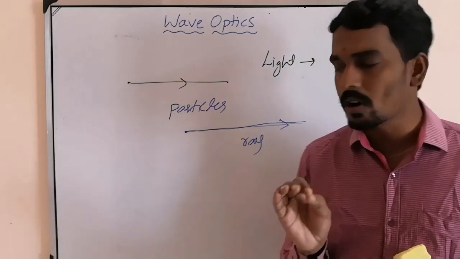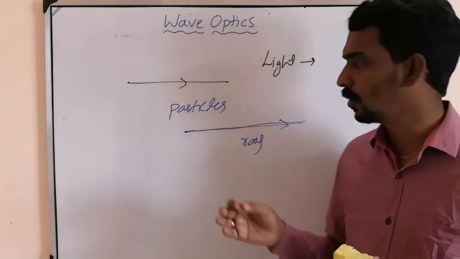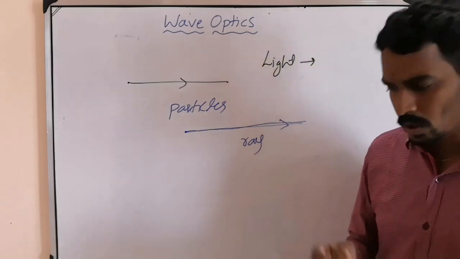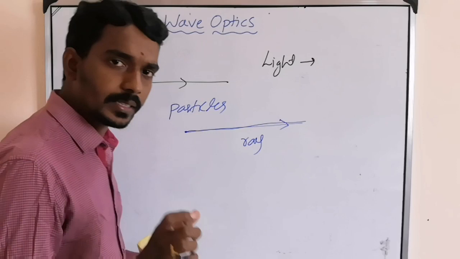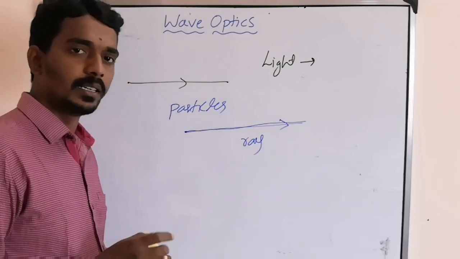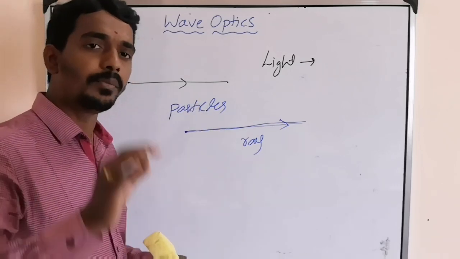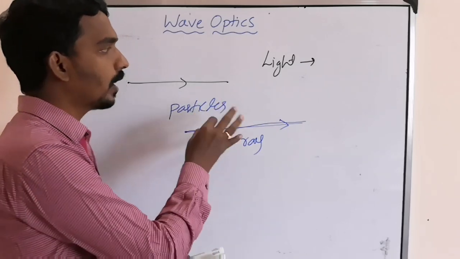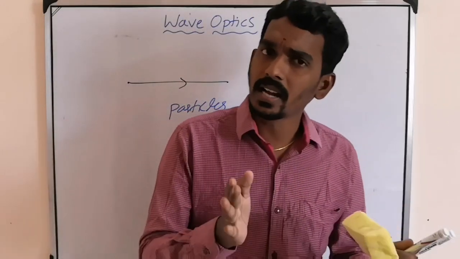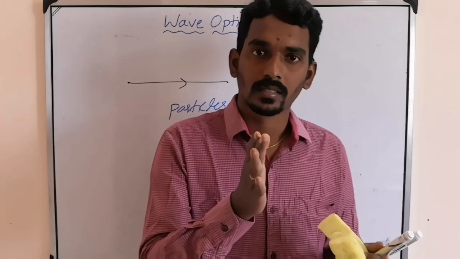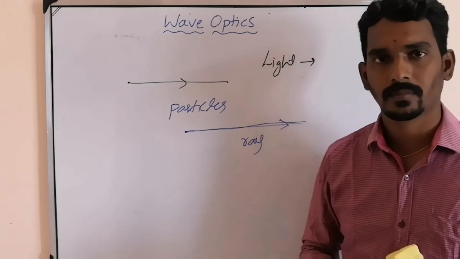Based on the particle nature, based on Newton's corpuscular theory, you said that light travels in the form of rays, and you explained all those phenomena based on rays. That's why it is called ray optics.